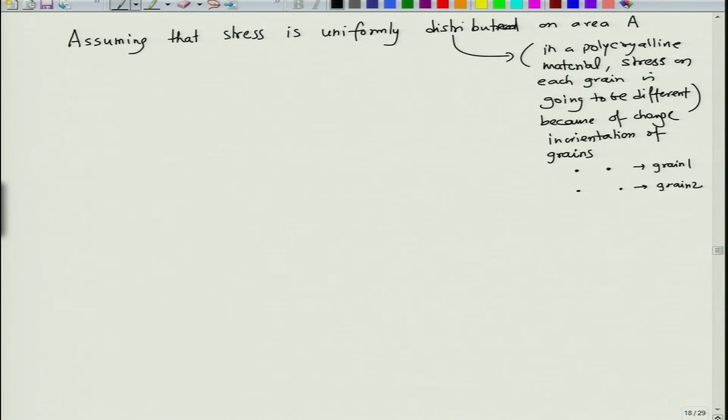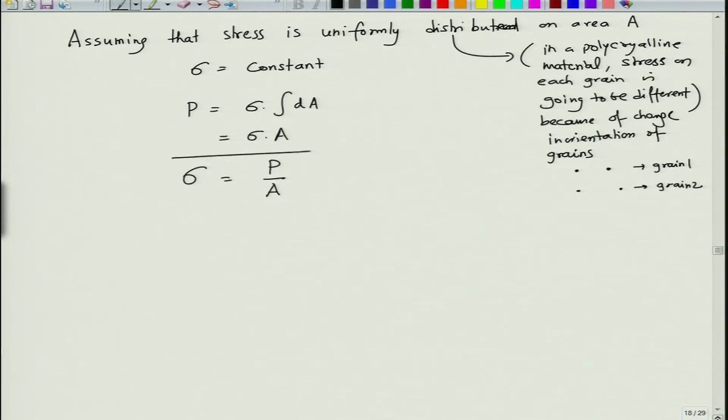But let us say for the sake of assumption that the stress is uniformly distributed on area A, which means sigma is constant. If sigma is constant, then we can write this P as sigma times the integral of dA, and if that can be approximated to A, then P becomes sigma times A, or sigma becomes P divided by A. This is your average stress.